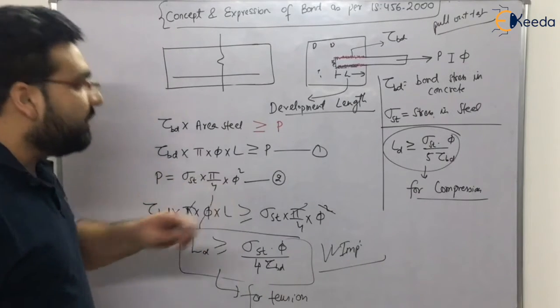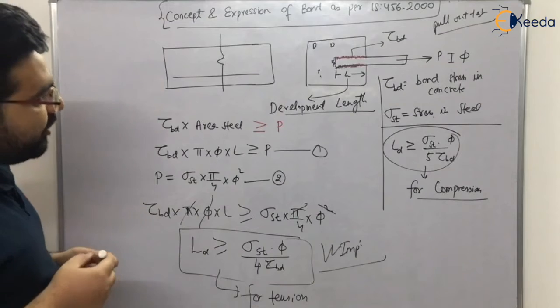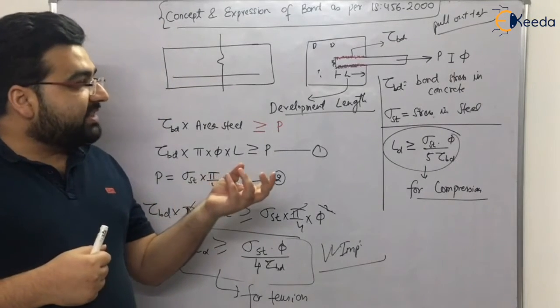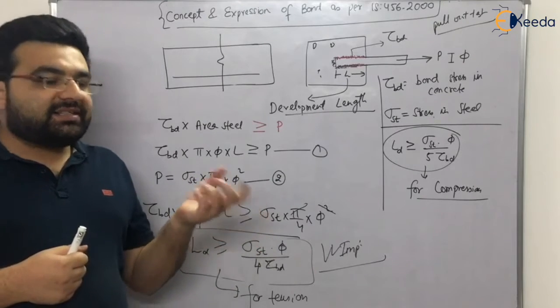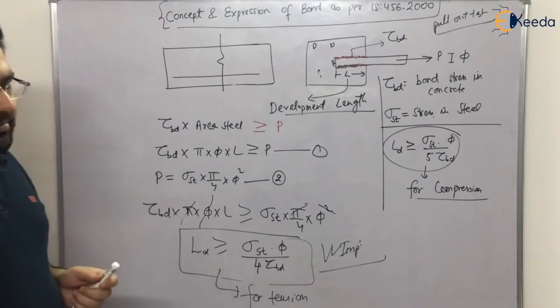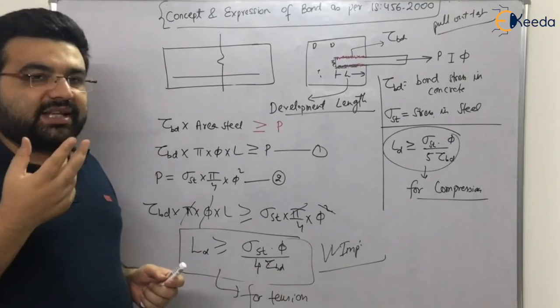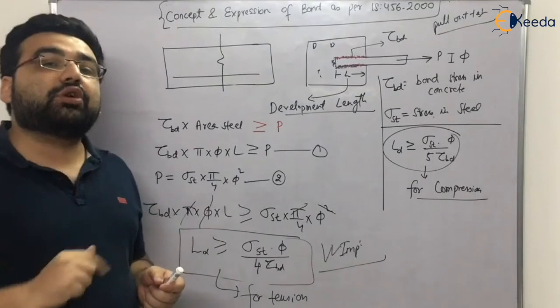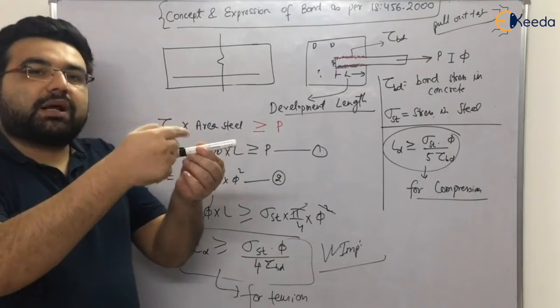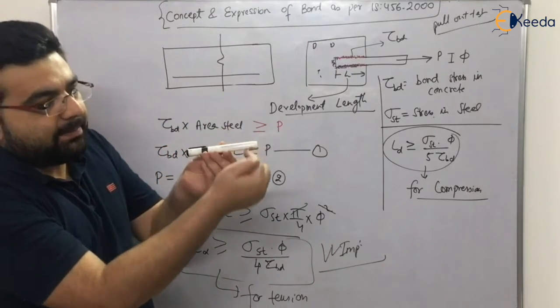Simple. One more important thing. I told you when I talked about steel, there are two types of steel. One is the plain steel or plain bars, and second one is the deformed bars. Remember it, right? So what do you think? Just apply some logic, some common sense. Which one will have higher bond strength, a simple plain bar or a deformed bar? What are deformed bars? The bars which have ribs.